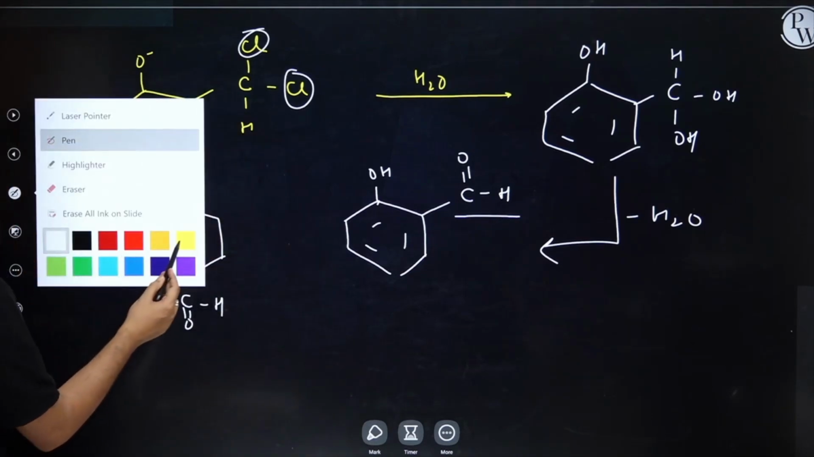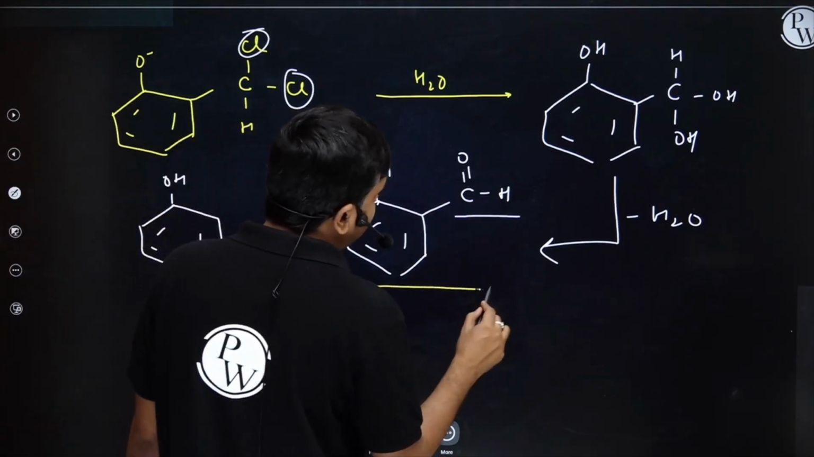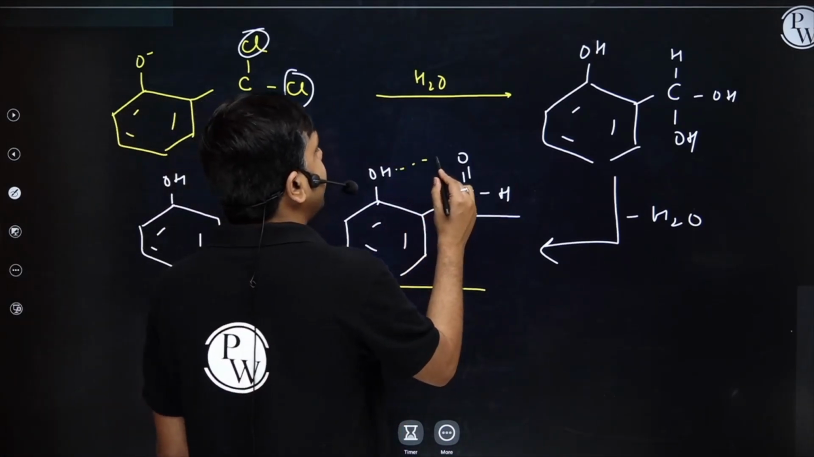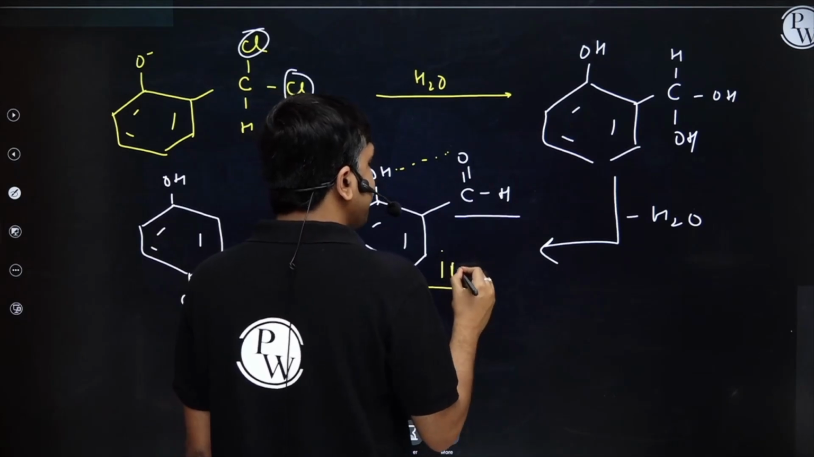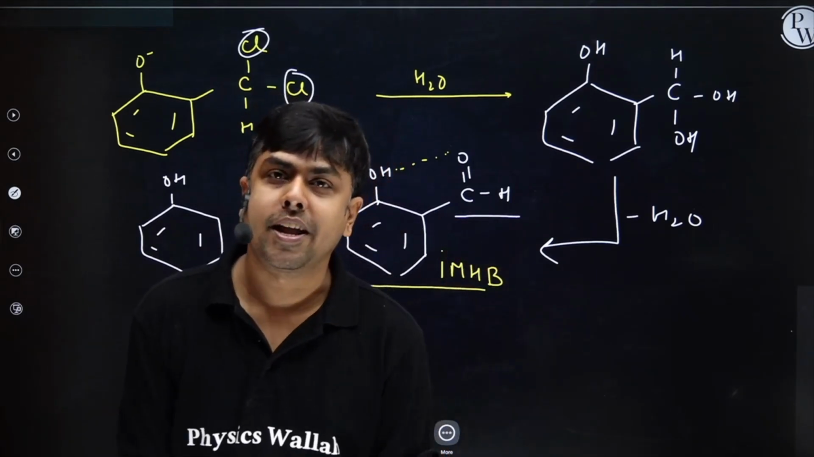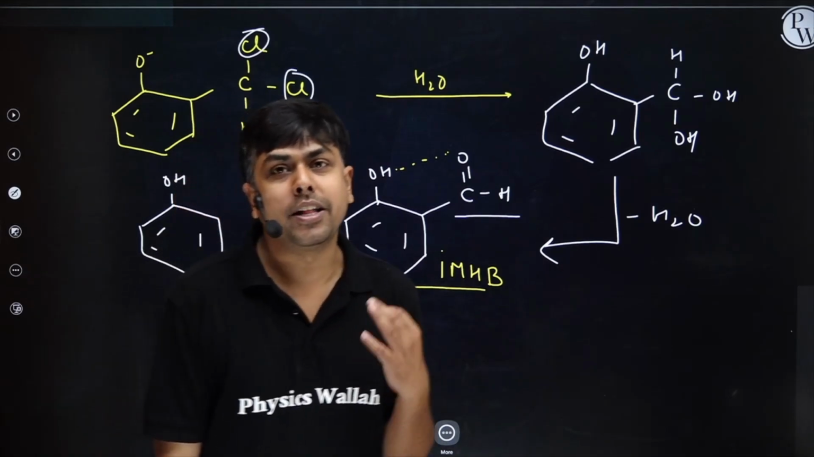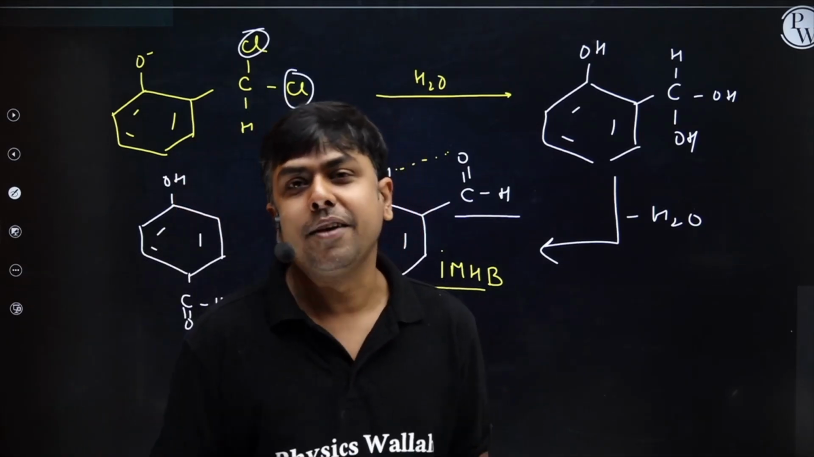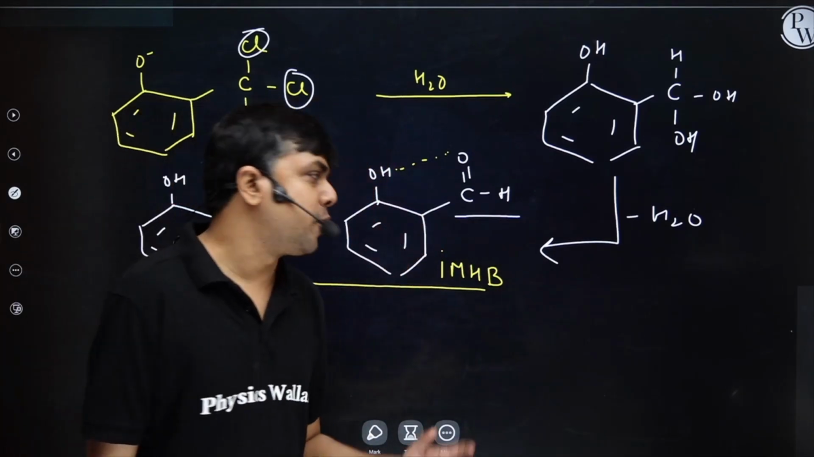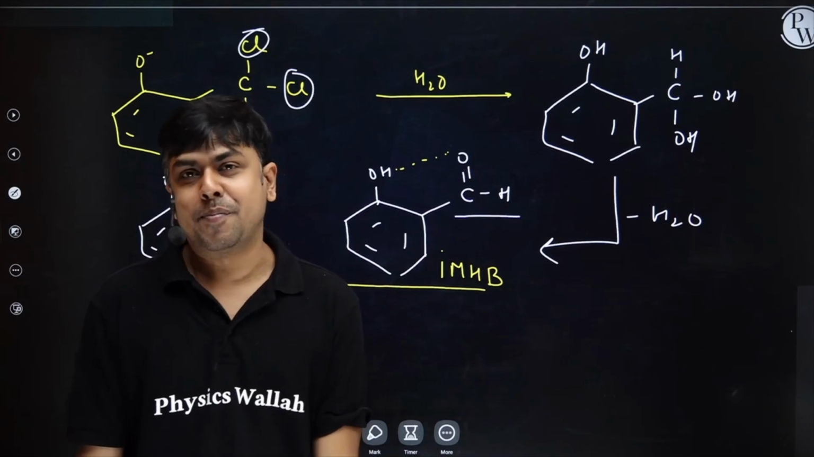Now you may say, which one is the major one? Student, this is the major one. Why? Because in this particular case, I will have IMHB, intramolecular hydrogen bonding, and because of intramolecular hydrogen bonding, stability will be more. The one which is more stable is always the major product. So this one is the major product.